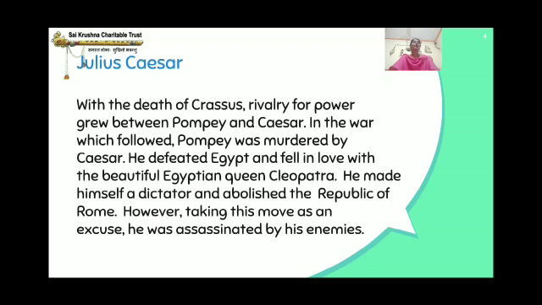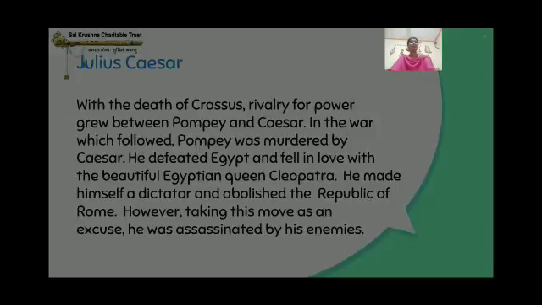So Caesar, after murdering Pompey, defeated Egypt and fell in love with the Egyptian queen Cleopatra, and he became a dictator. However, taking this move as an excuse, he was assassinated by his enemies. So Caesar was killed by his enemies. Assassinated means murdered or killed by his enemies.